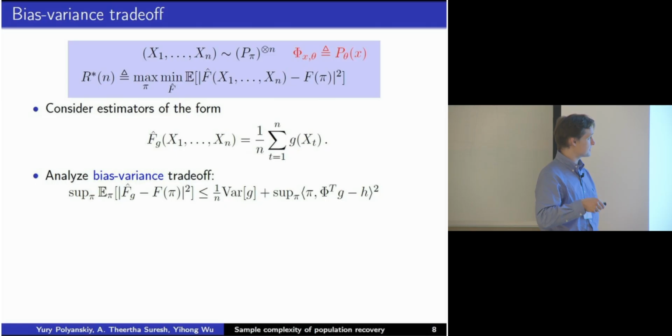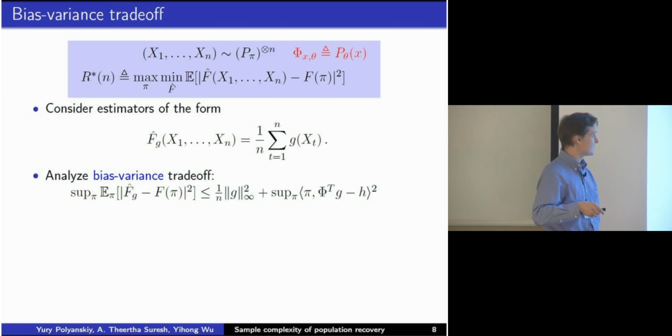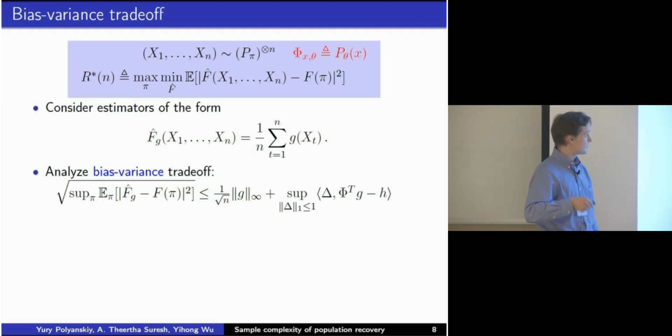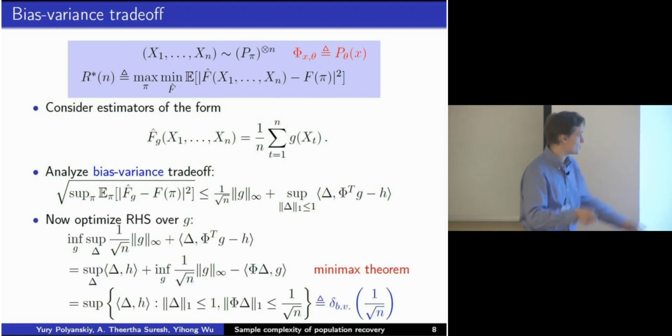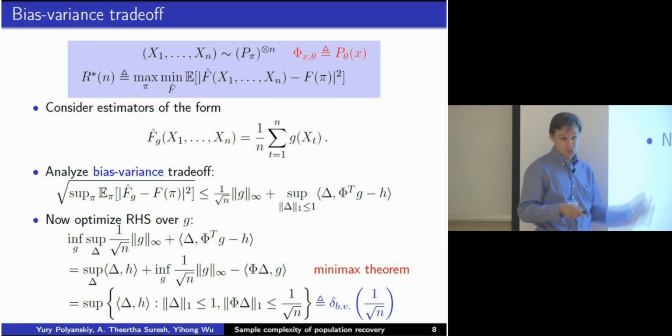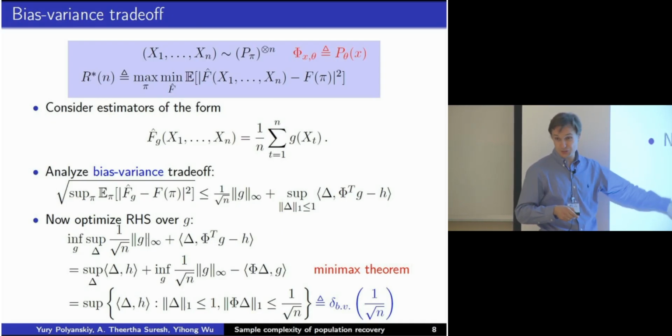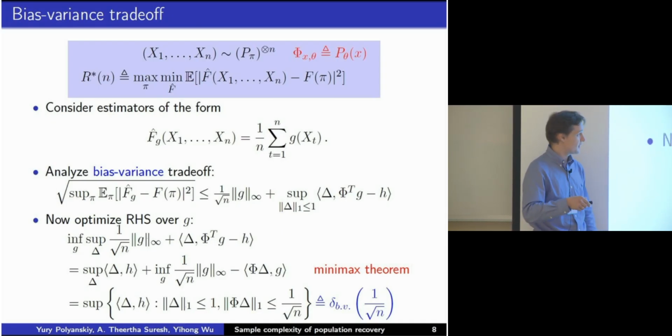We split the expectation into the variance of g and the square of the bias. We upper bound the variance by the L infinity norm of g. Then we take the square root, and we rewrite this as this expression. Now we want to optimize over g. This is a standard thing; you're just optimizing the bias-variance trade-off.